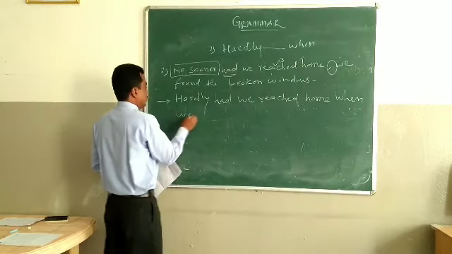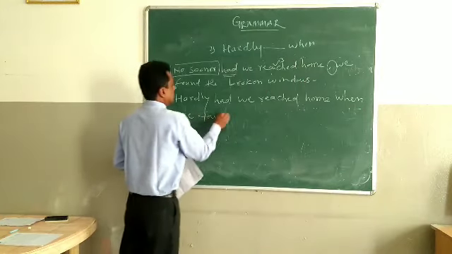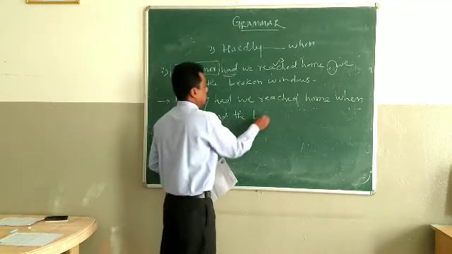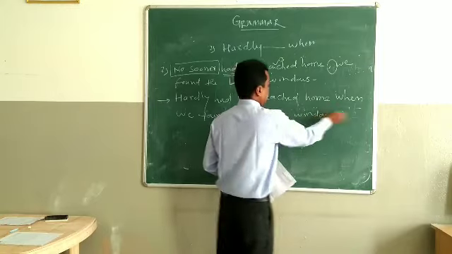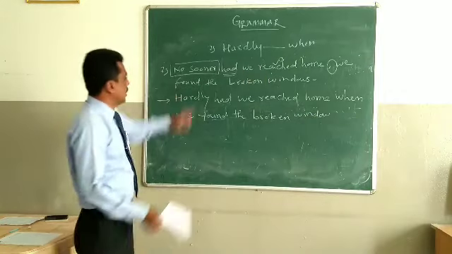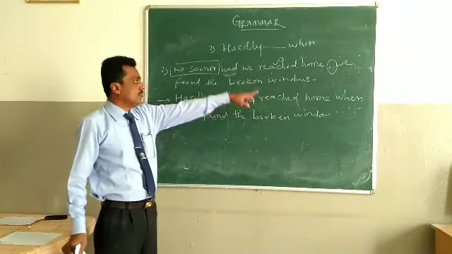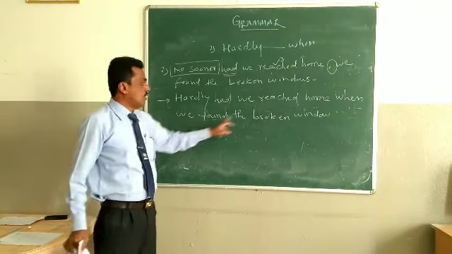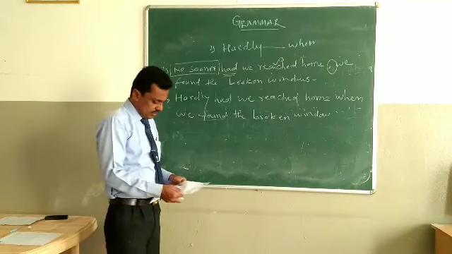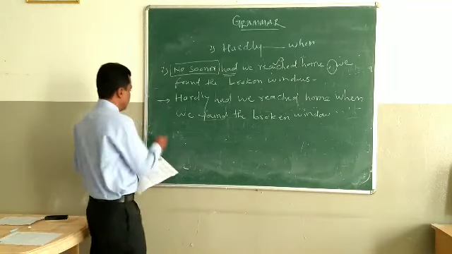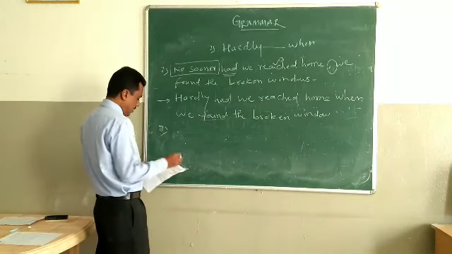Remaining part: we found the broken window. Hardly had we reached home when we found the broken window. Understand?